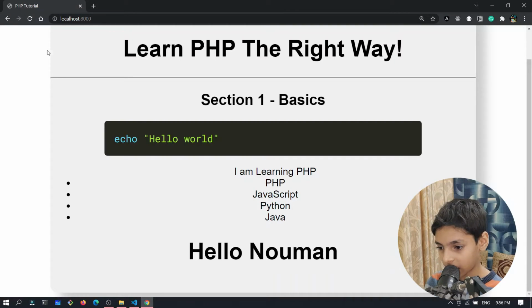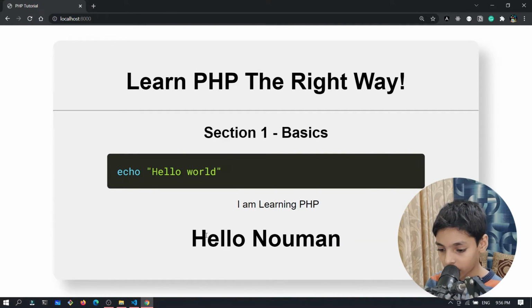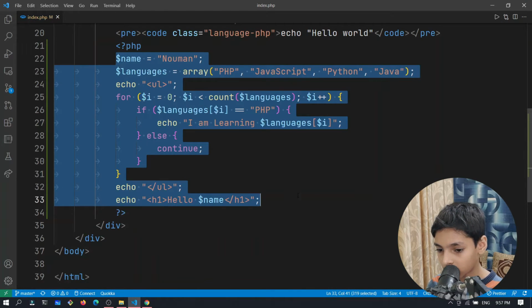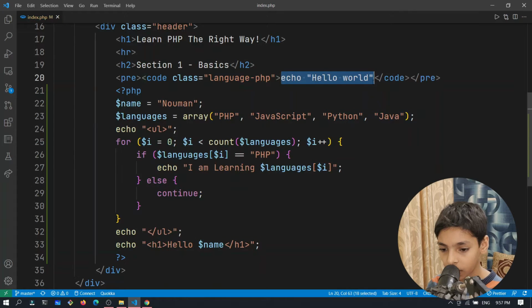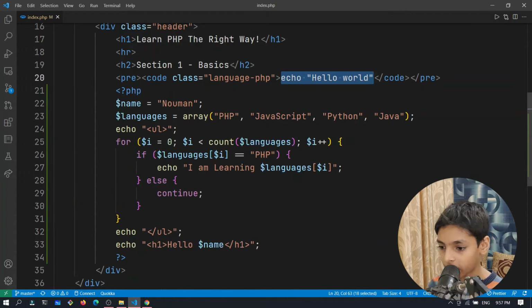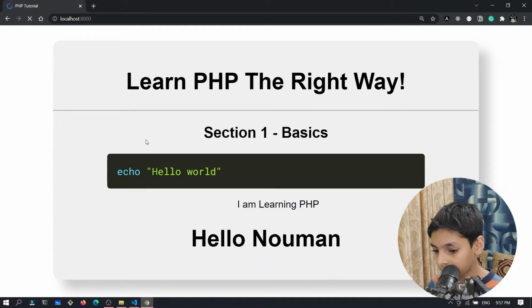So if language is not PHP, then continue. And now we got I am learning PHP, and we also got this. And because I put this for you, then you can actually use it. So we'll copy all this code and put it inside of this code block. Actually, I will do this later on. So now you see we got the basics section completed, because we know now the basics of PHP.